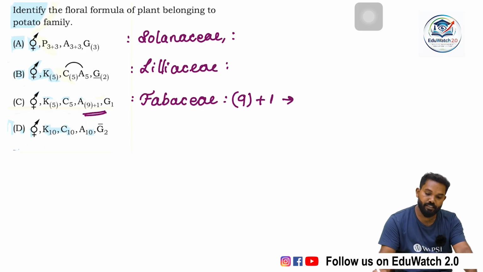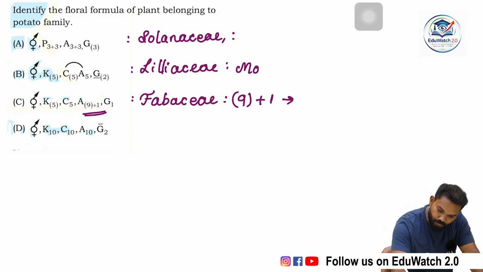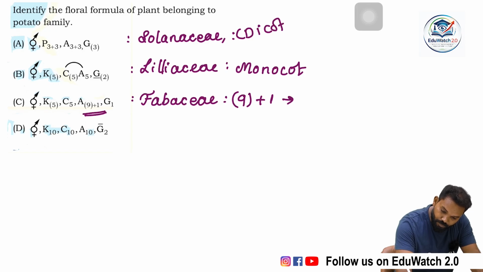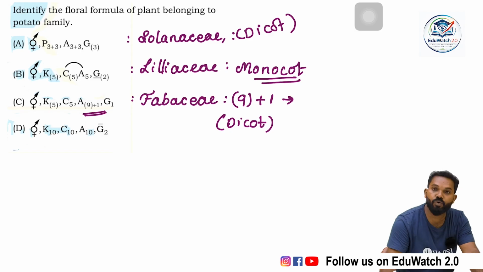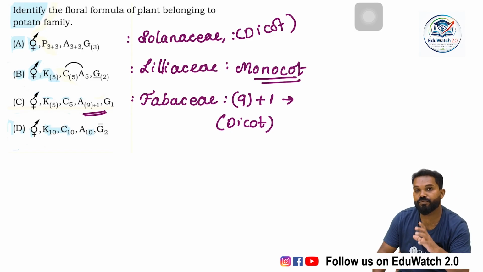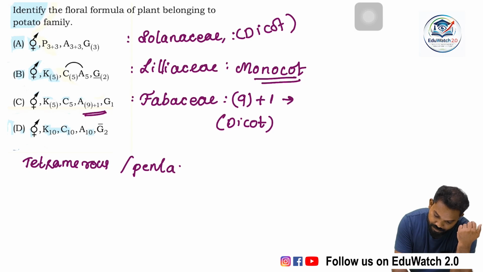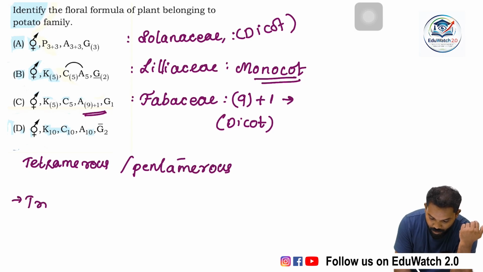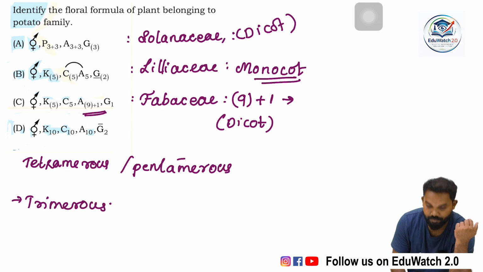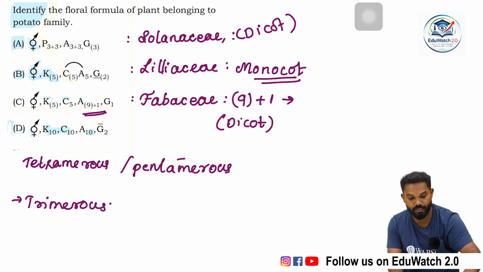Then Liliaceae is a monocot family. Solanaceae is a dicot family, Fabaceae is a dicot family, but Liliaceae is a monocot family. Dicot families may be tetramerous or pentamerous, but monocot families are trimerous.